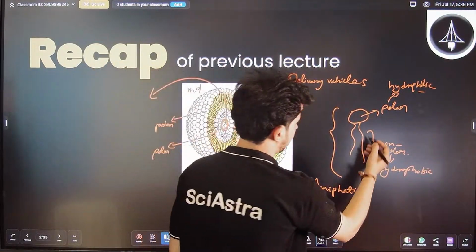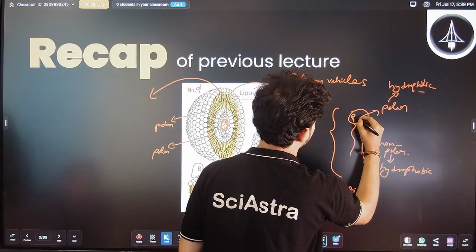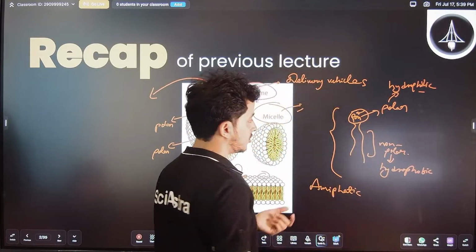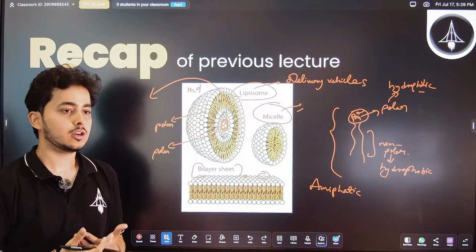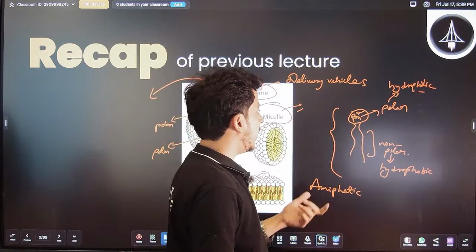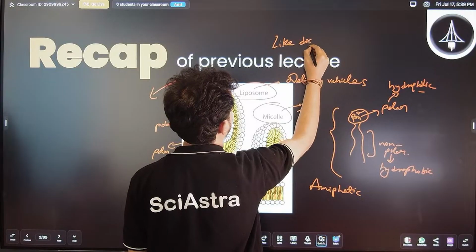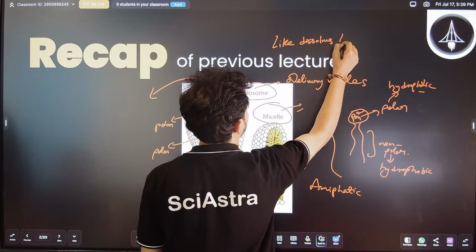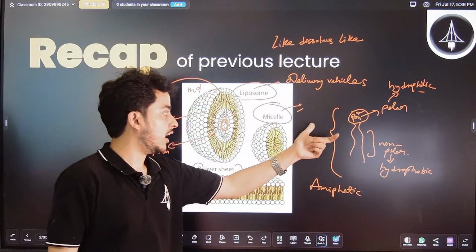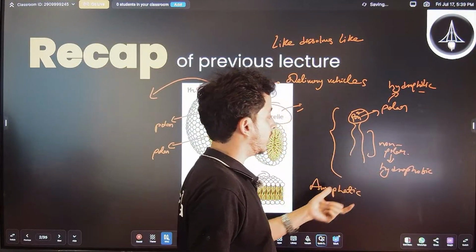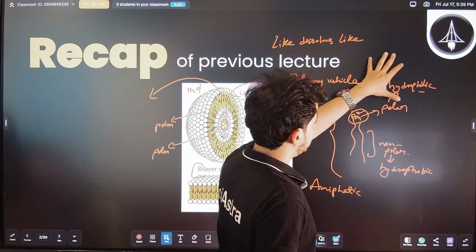The thing is, these are phospholipids, right? So if you have phospholipids, here you have this phosphate group which is charged, right? If there is a charge, it can interact with the other polar moieties, and as you know this famous line, like dissolves like, right? So polar molecules like to interact with polar molecules, and non-polar molecules like to interact with non-polar molecules.